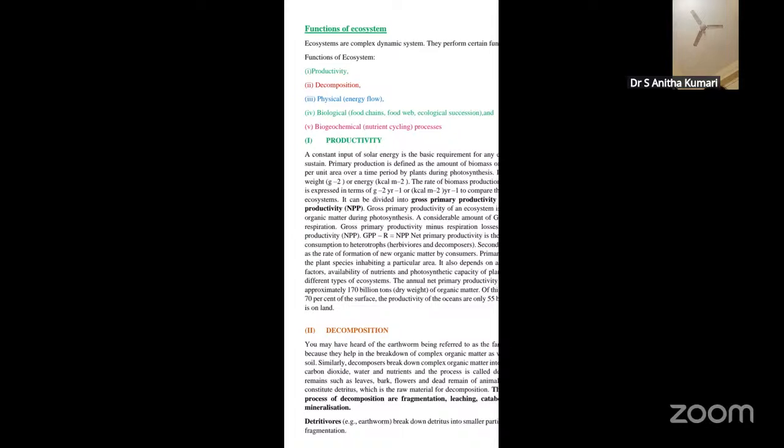What do you mean by detritus? Detritus is nothing but the dead and decayed, or damaged, remains of plants as well as the fecal matter of animals. It may be dead leaves, bark of the stems, flowers, as well as the dead remains of animals and the fecal matter.